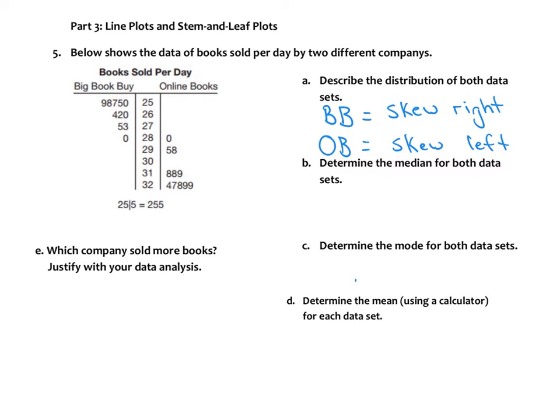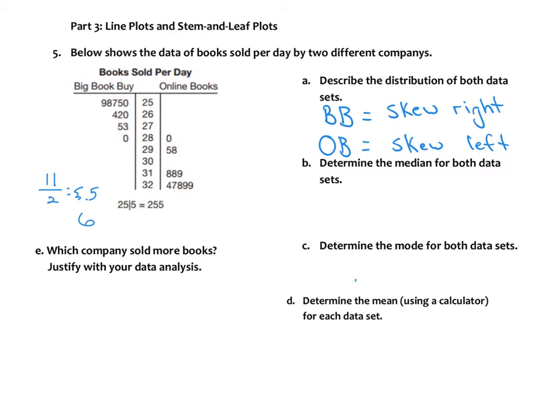Okay, determine the median of both data sets. The first thing I would do is count how many actual points are in my data. So 1, 2, 3, 4, 5, 6, 7, 8, 9, 10, 11. If you think of 11 divided by 2, it's going to give me 5.5, so that means 6 is going to be my middle.